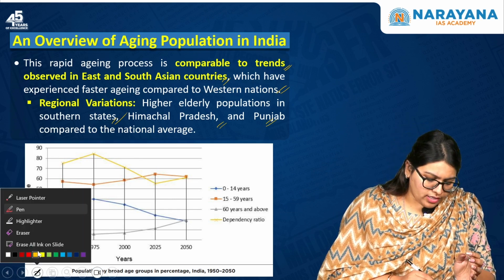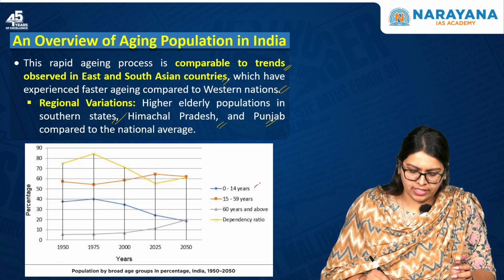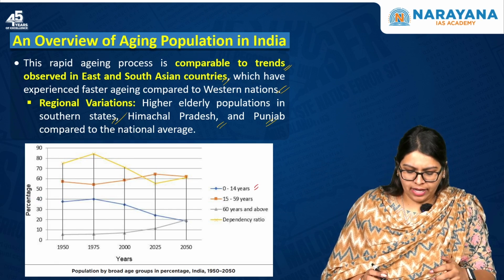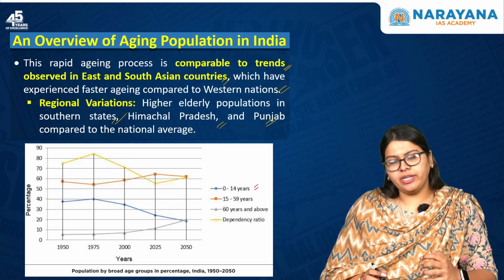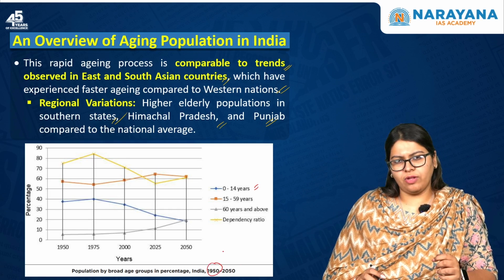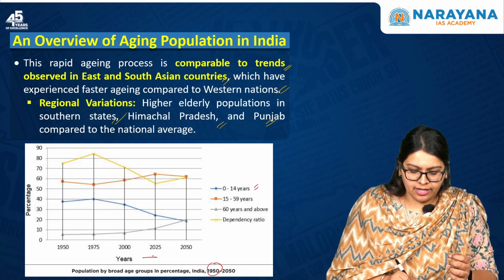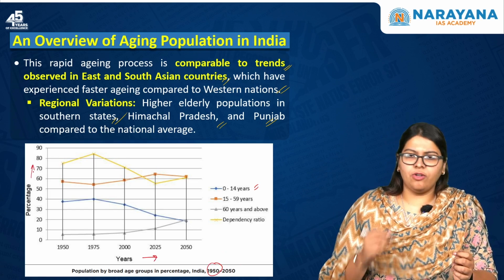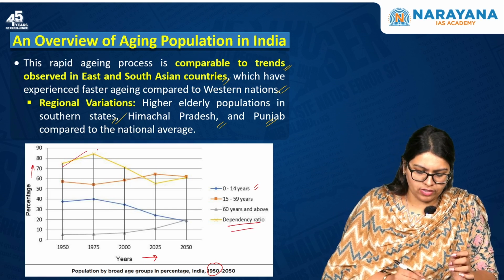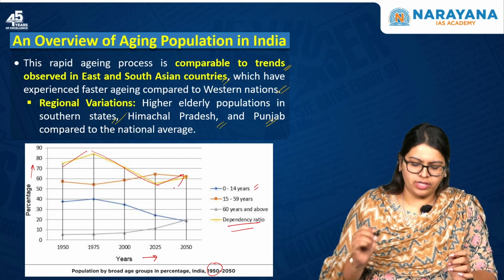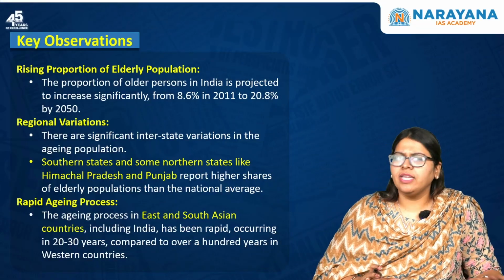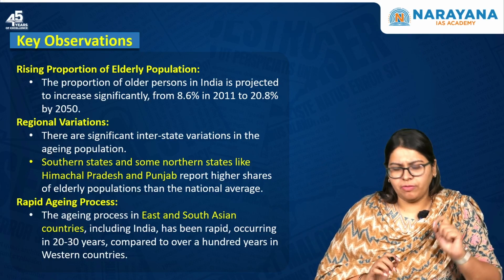So, if you look at this particular infographic, we see the percentage of population, as well as the population by the broad age groups in percentage, from the period of 1950 to 2050, with years along the x-axis and percentage along the y-axis. You can see here that the dependency ratio is set to decrease and then it will increase subsequently. Now moving forward, let us see what key observations the author makes in this particular article